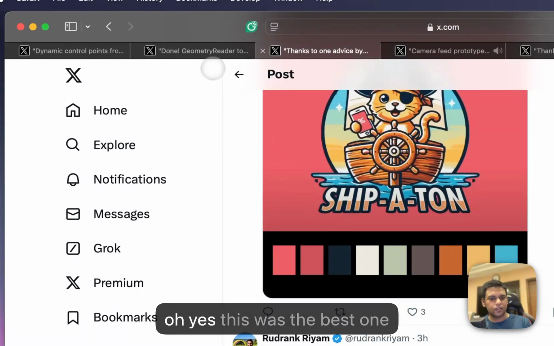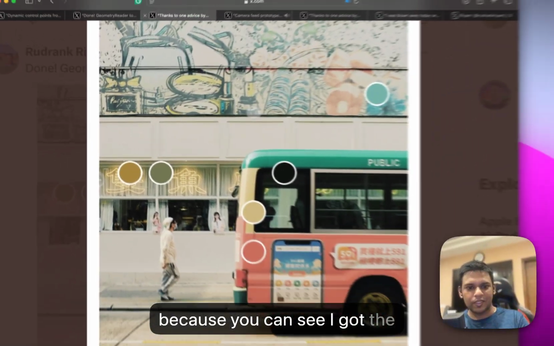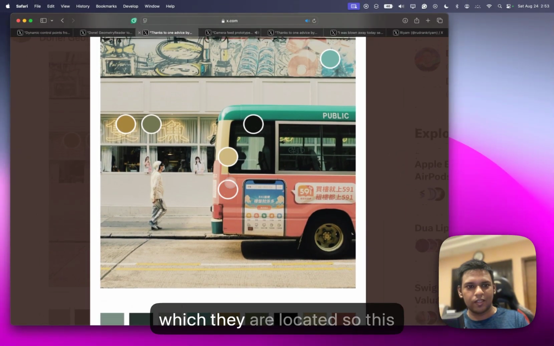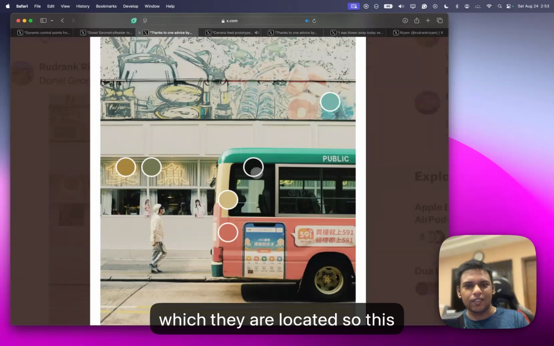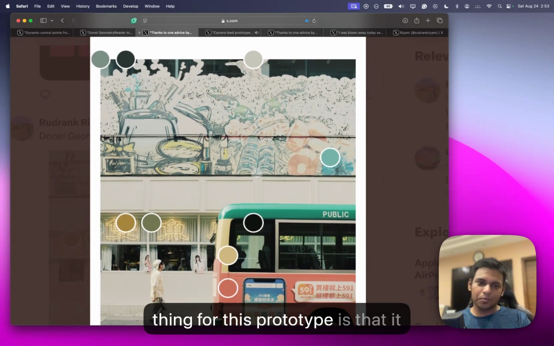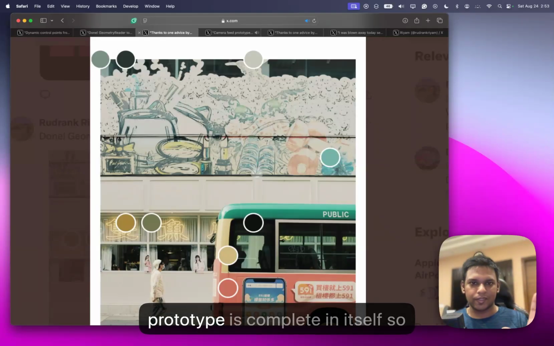And oh yes, this was the best one, because you can see I got the dominant colors and the points at which they are located. So this gives such a good vibe. The next thing for this prototype is that, well, this prototype is complete in itself.